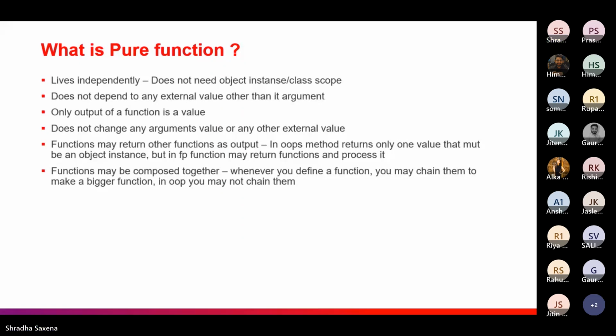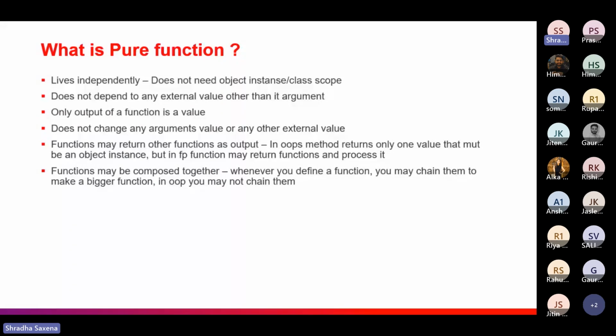If we take a reference of OOPS methods, in OOPS we see that a method returns only one value, and that must be an object instance. But if we are talking about functional programming, then it may return a function and it can process that also. So there is a very little difference between OOPS and functional programming. In OOPS we are returning a value only, but in functional programming, we can return a function and process it as well.